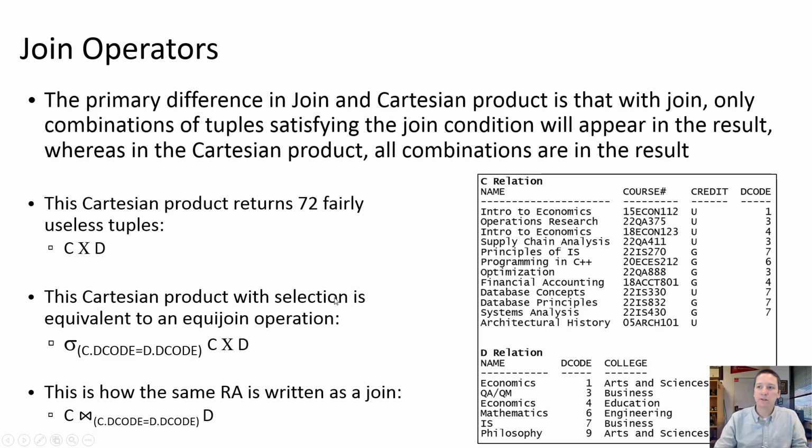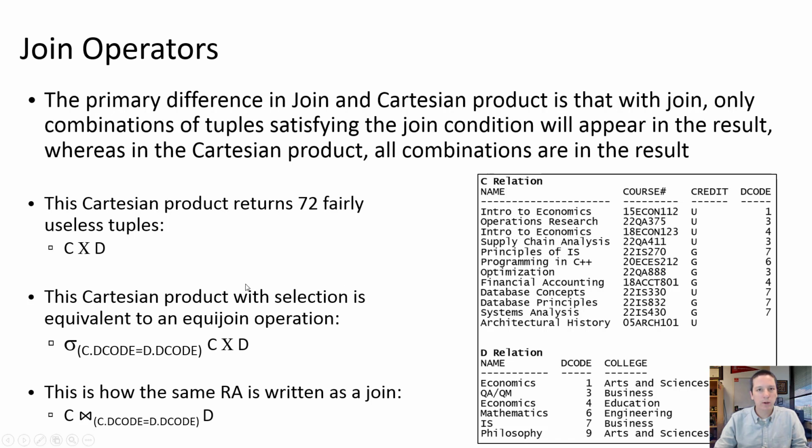Now the primary difference in our join and Cartesian product operations is that the Cartesian product is going to return all possible combinations of tuples from the 2 relations, whereas the join operation only returns tuples where the joining condition evaluates to true. So when we, in the last video, looked at the Cartesian product of relation C and relation D, we wound up with 72 tuples, most of which were not super useful.